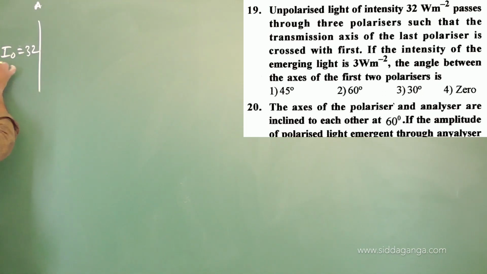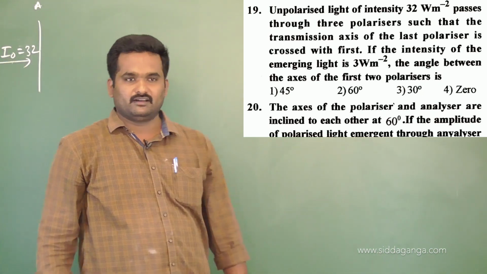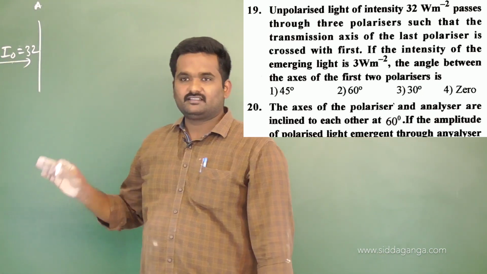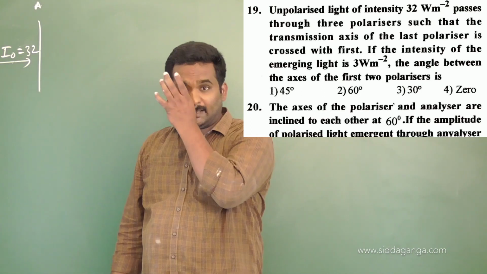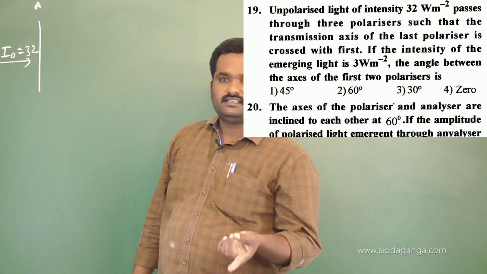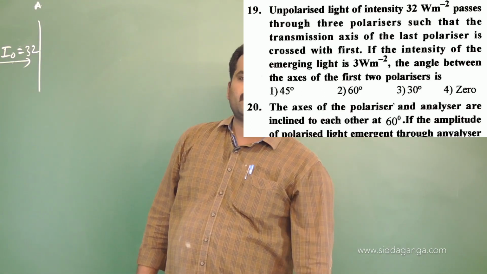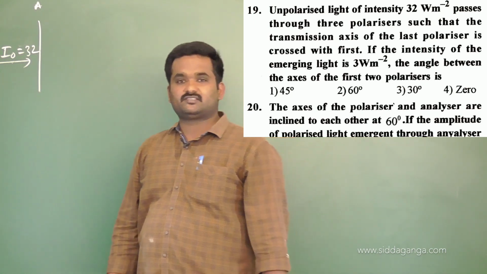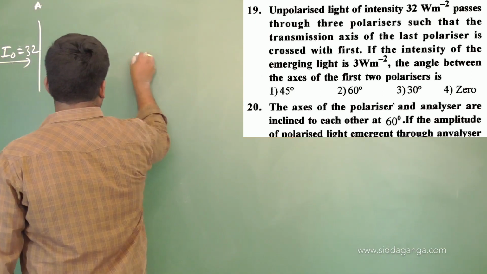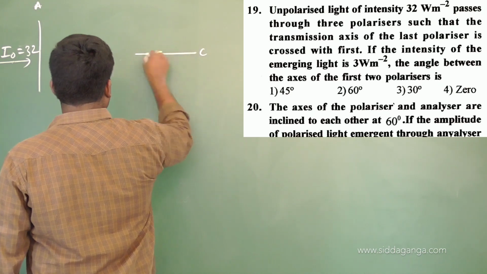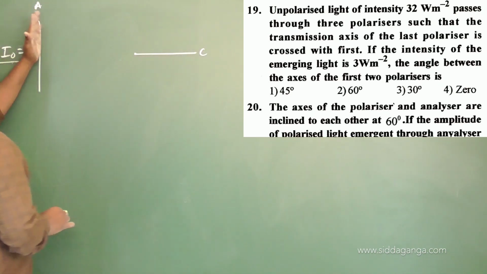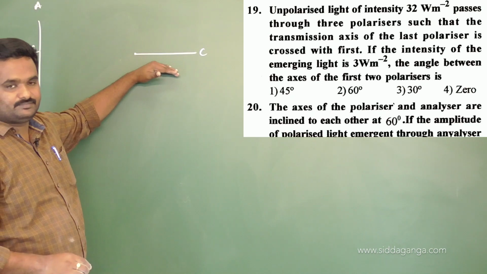This is the incident unpolarized light, keep this point in mind: unpolarized light of I naught. How many polarizers are we having? Three polarizers. They are saying that the transmission axis of the last polarizer is crossed with the first. Crossed means perpendicular, we have discussed. This is some C, the third one. Crossed means the first one and the third one are perpendicular to each other.